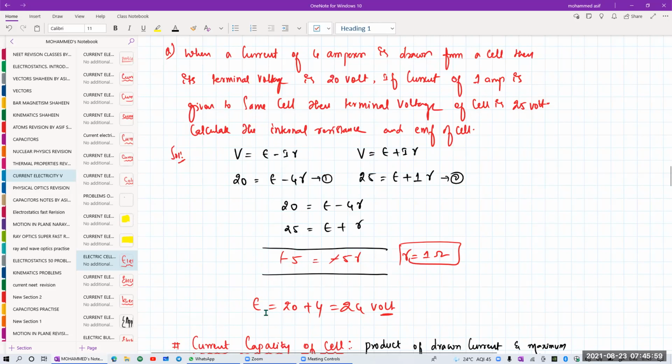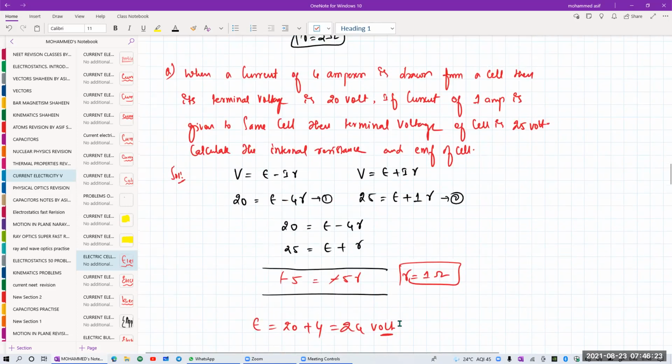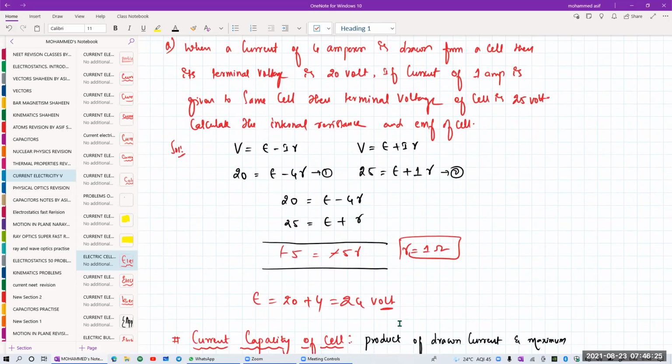If internal resistance is 1 ohm, then EMF will be equal to how much, beta? EMF will be equal to 20 plus 4. If I write the value in any one equation, the r value is equal to 1, so this E value will become how much, beta? 24 volts. Clear?